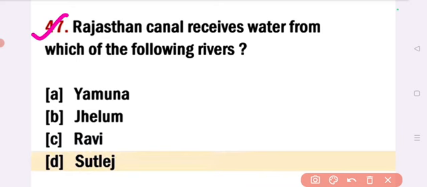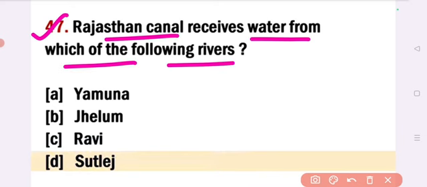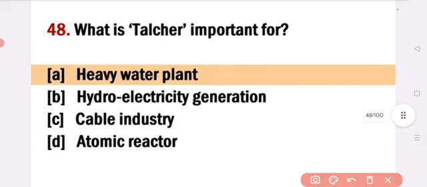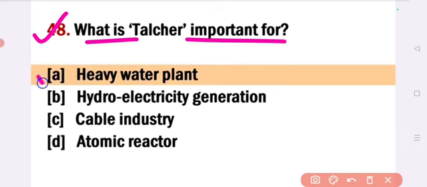A Rajasthan canal receives water from which of the following rivers? Answer option D, Sutlej. A Rajasthan canal receives water from Sutlej river. Next. What is Talcheir important for? Answer option A, heavy water plant. Heavy water plant. Next.